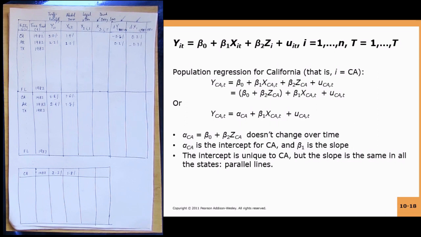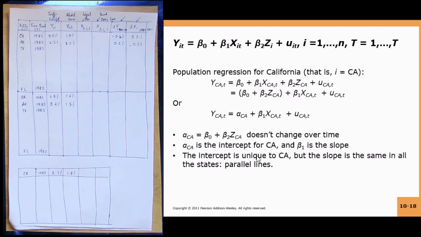Okay, it is on the western coast. All of these things, the quality of roads compared to other states, the relative quality of roads may not change so much. So all the factors about Z CA that do not change over time are captured within this new intercept.